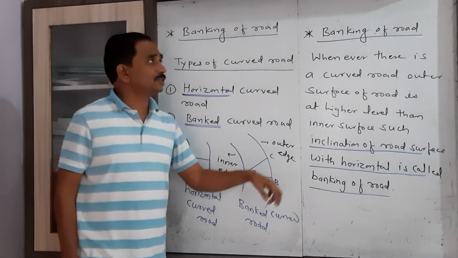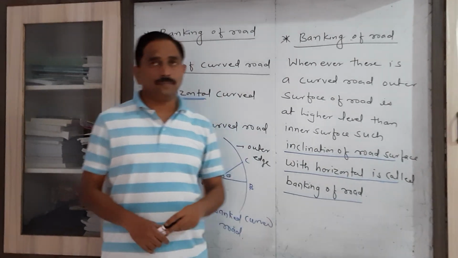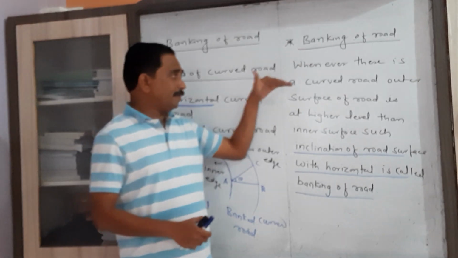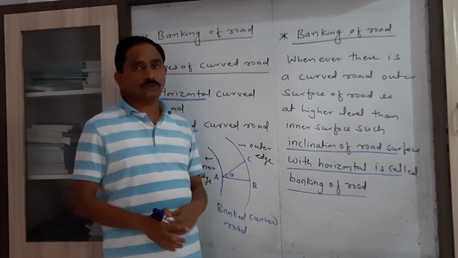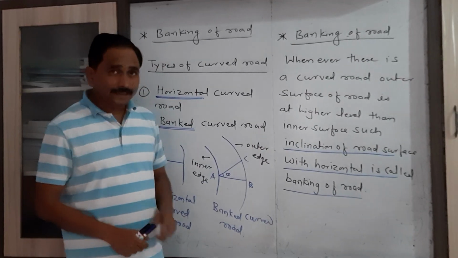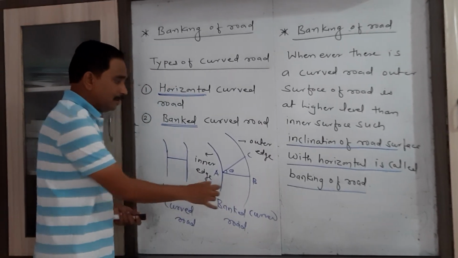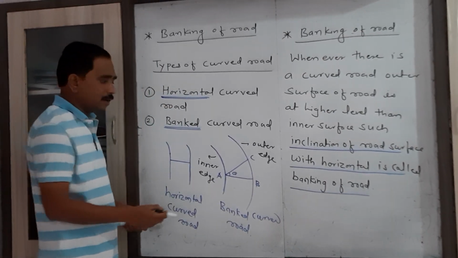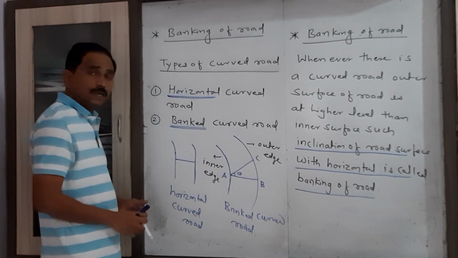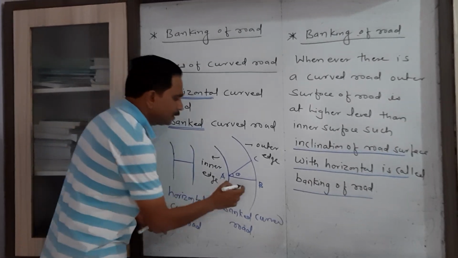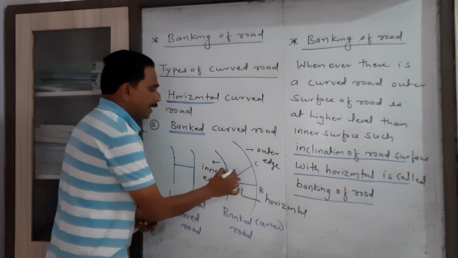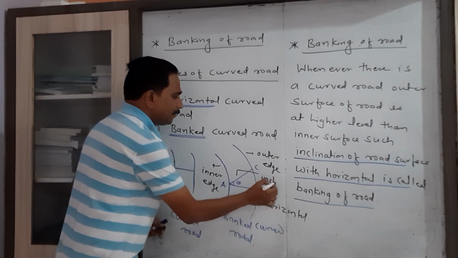Now here we consider what we mean by banking of road. Whenever there is a curved road, the outer surface of the road is at a higher level than the inner surface. Now look at this figure. I draw here AB and AC, which are the two surfaces of the road. AB is called the horizontal surface and AC is called the inclined surface.